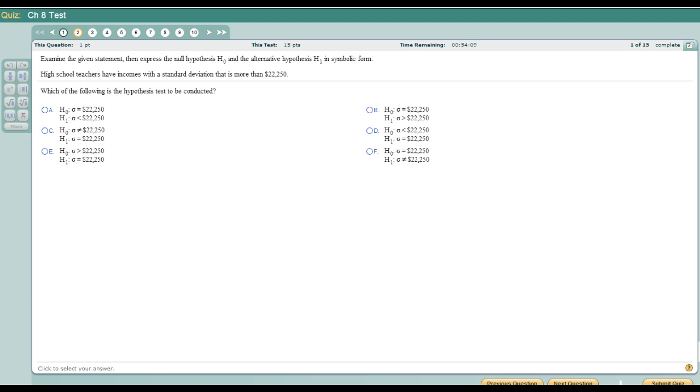Alright. But in the claim, or the statement, high school teachers have incomes with a standard deviation more than 22,250. So more than 22,250 needs to be the alternate hypothesis. Only one of those has that as the alternate hypothesis. Remember, the H0 has to have some form of equality. So the only ones that have equality in the null hypothesis are A, B, and F. And of those, the only one that has greater than as the alternate hypothesis is B.